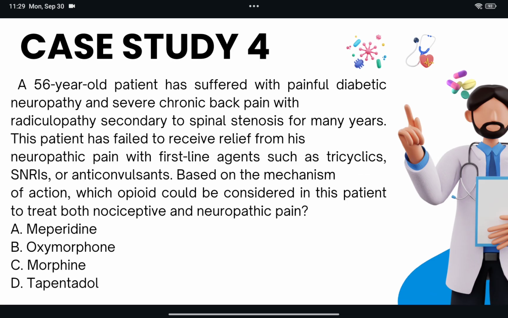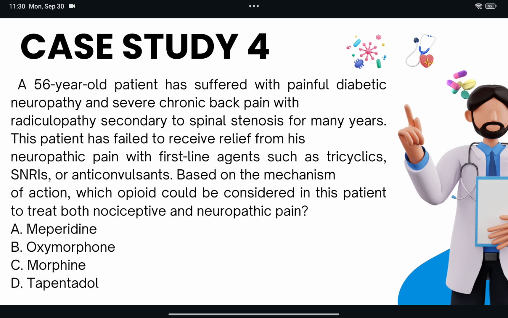Now, a 56-year-old patient has suffered with painful diabetic neuropathy and severe chronic back pain with radiculopathy secondary to spinal stenosis for many years. The patient has failed to receive relief from his neuropathic pain with first-line agents such as TCAs, SNRIs, or anticonvulsants. Based on the mechanism of action, which opioid could be considered in this patient to treat both nociceptive and neuropathic pain? Meperidine, oxymorphone, morphine, tapentadol. Tapentadol has a unique mechanism of action in comparison with other choices given here.